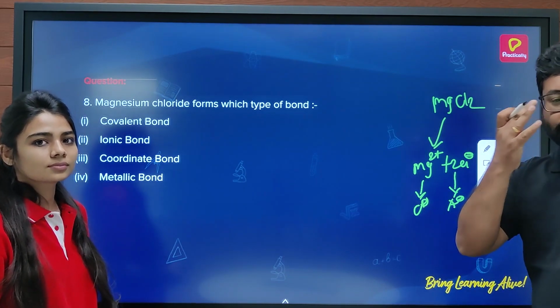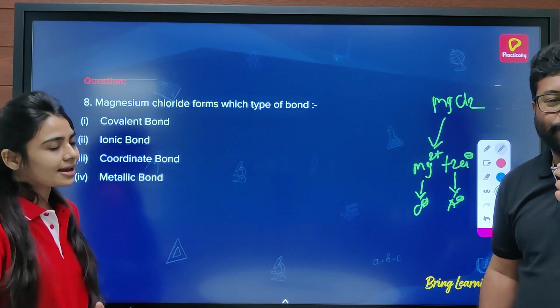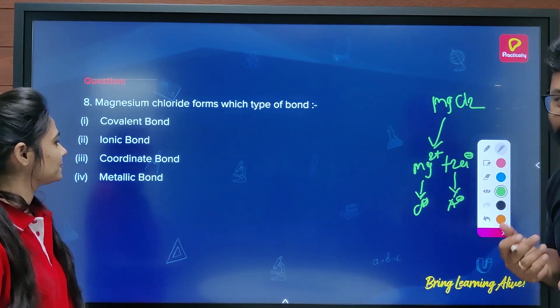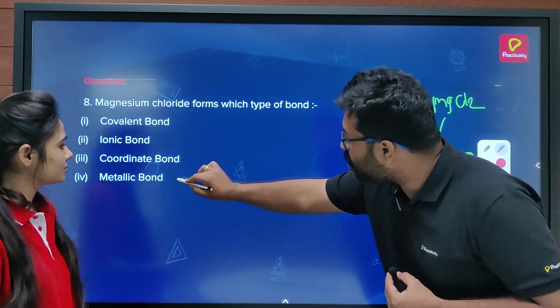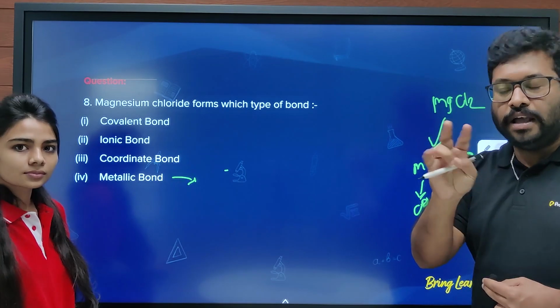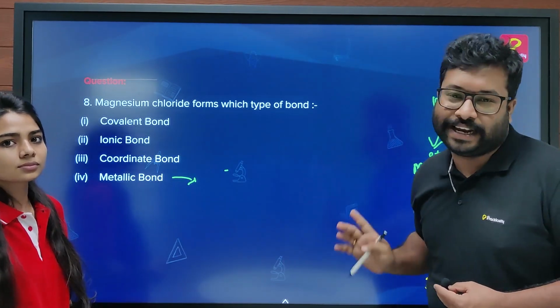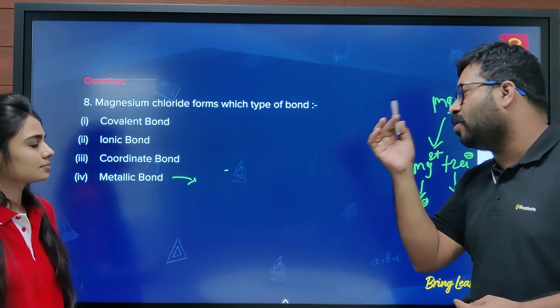The bond between cation and anion should be only an ionic bond, because there's one more reason for it. See, a metallic bond forms only between metal and metal. If only metal is there, it's a metallic bond. If there is one Lewis acid and one Lewis base, it's a coordinate bond.